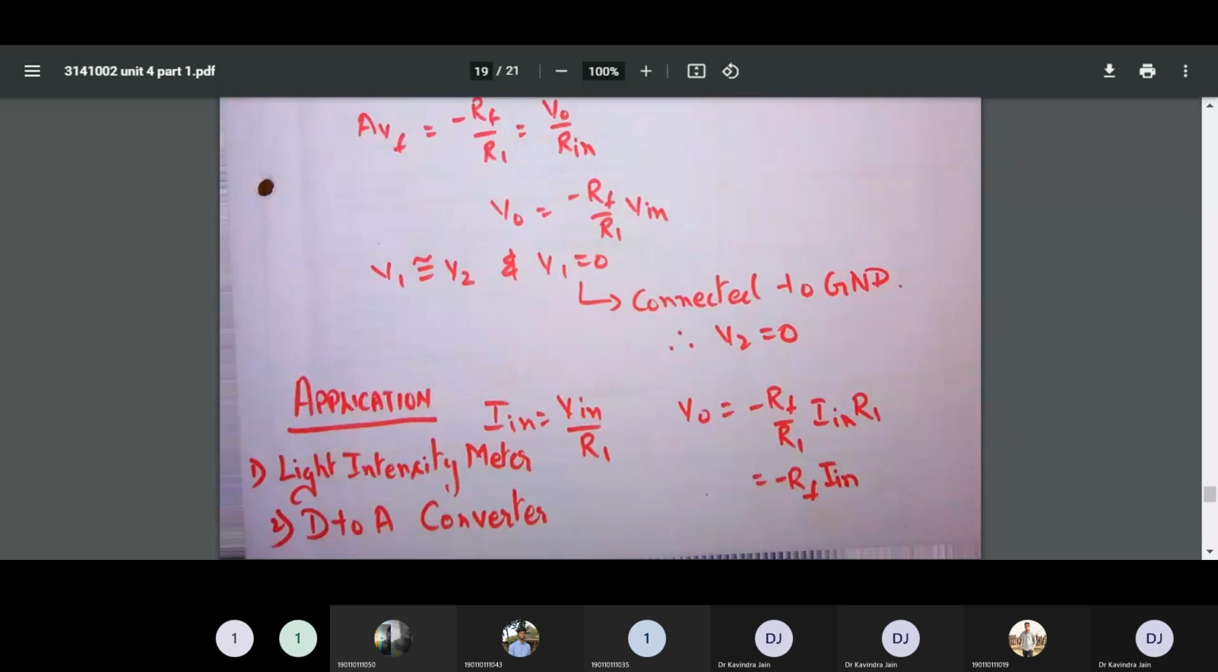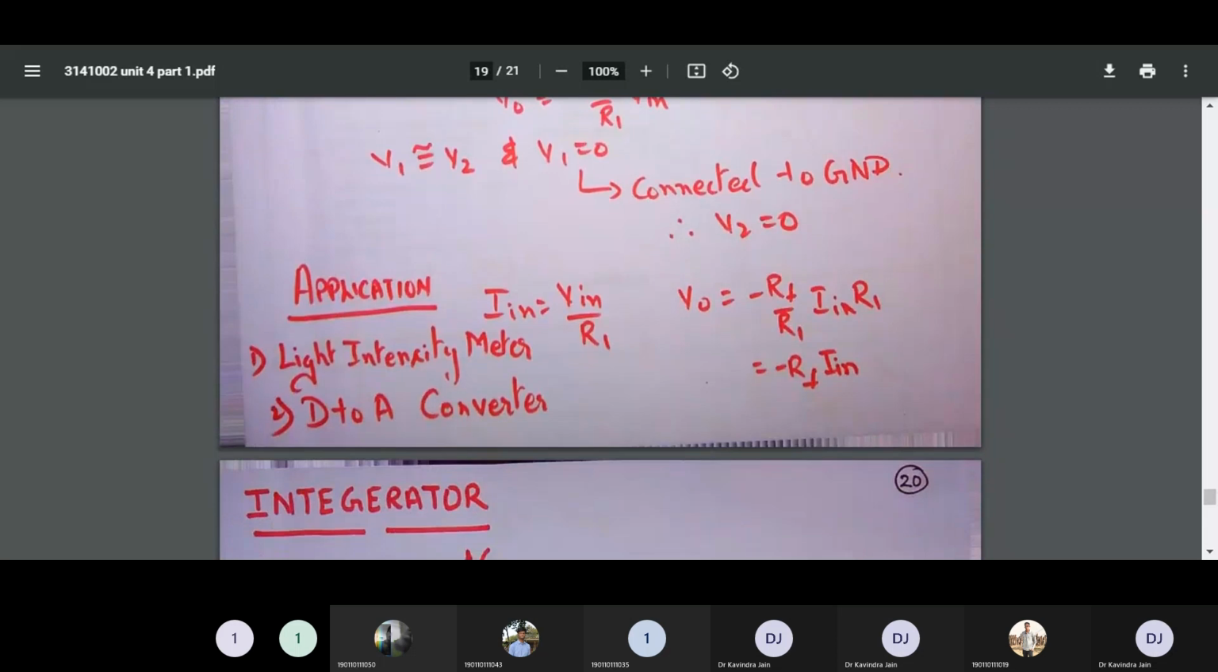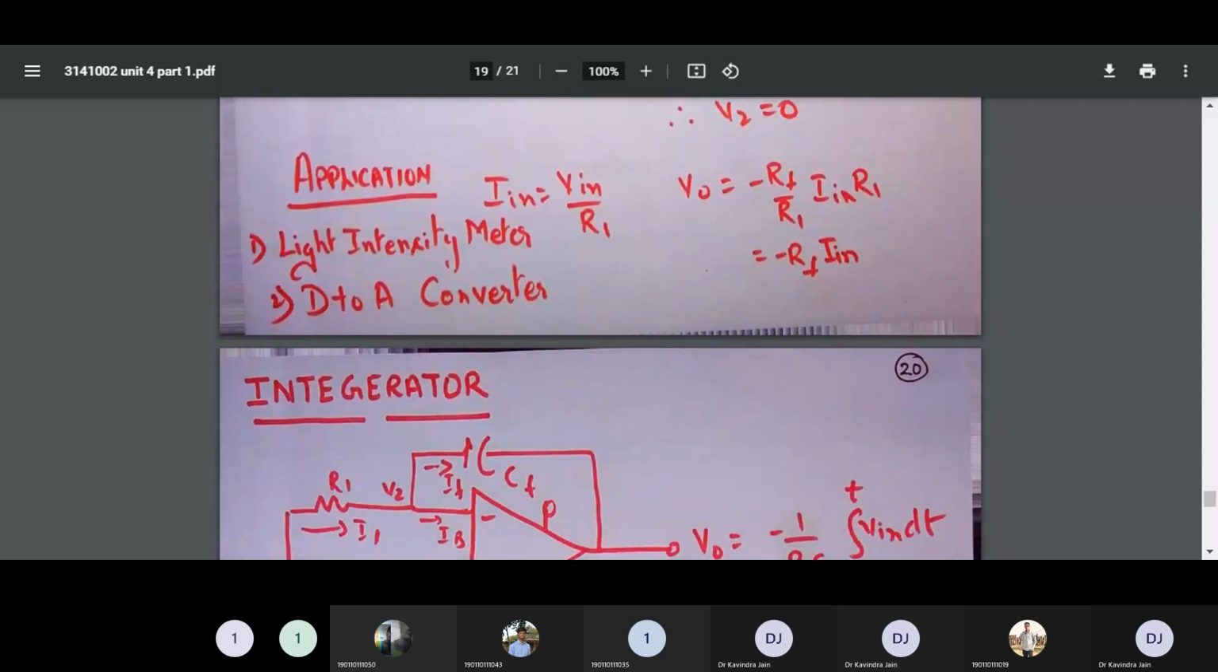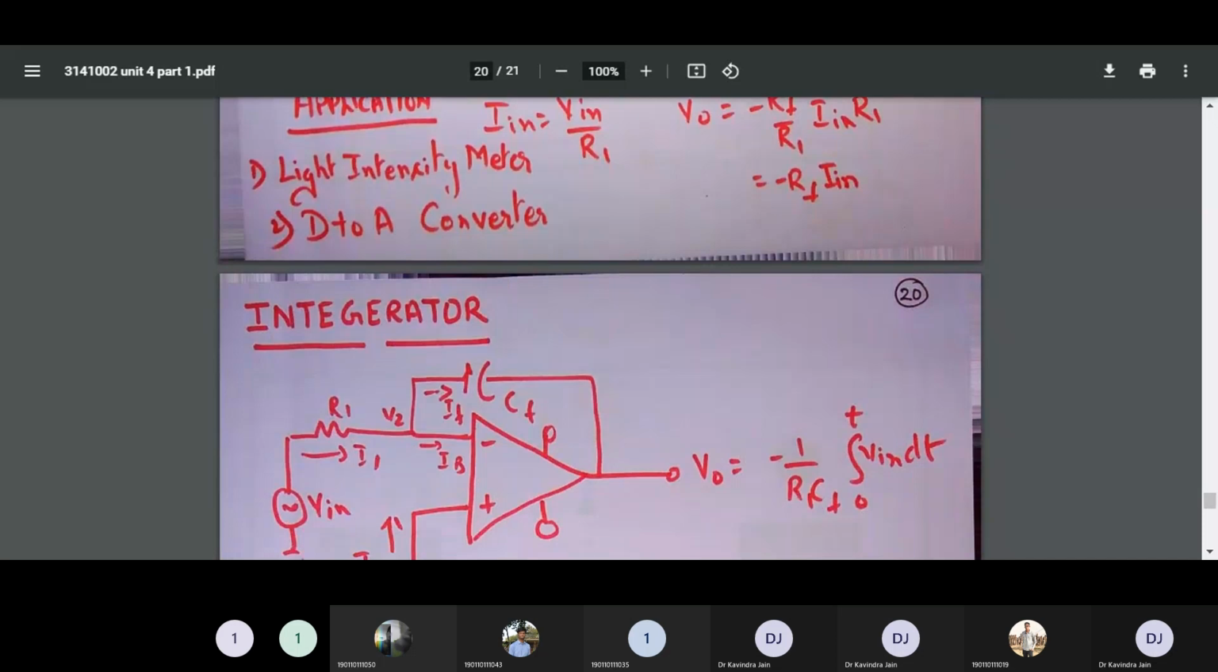According to this derivation, the output voltage is equal to minus RF upon R1, I in, that is my input current, multiplied by R1. The application of an I2V converter is a light intensity meter as well as D2A converters. Based on this derivation, we are going to start our next application, the integrator circuit. We have already performed the integrator circuit in the experiments. I hope all the batches A to D have already performed this experiment in the virtual labs.